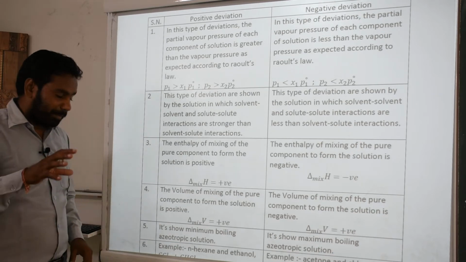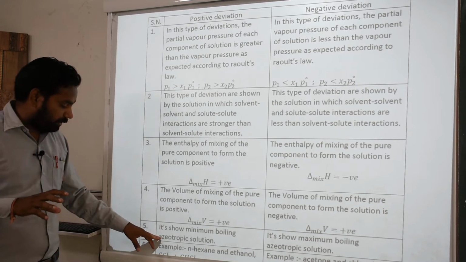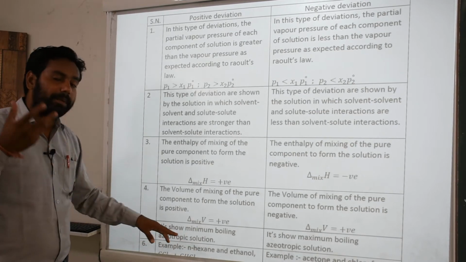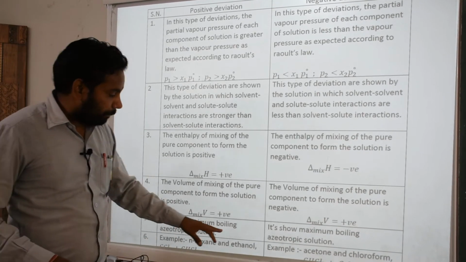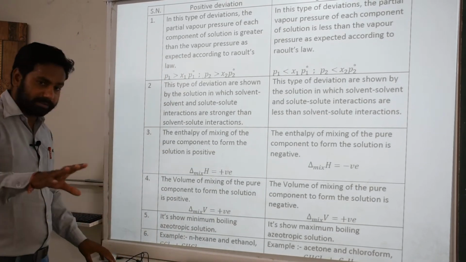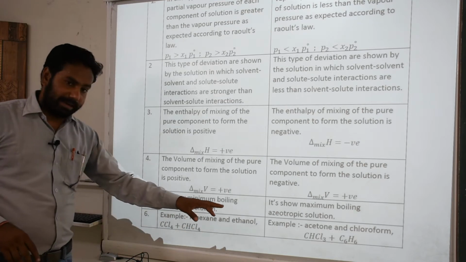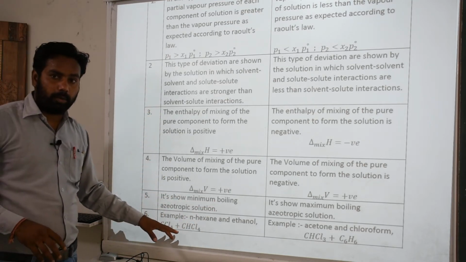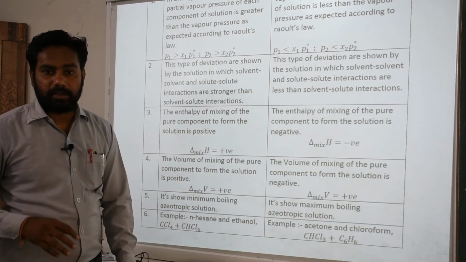Positive deviation shows minimum boiling azeotropic solution. Next topic is what is the meaning of azeotropic solution, and what is the meaning of minimum boiling azeotropic solution; we discuss in the next slide. Negative deviation shows maximum boiling azeotropic solution. Okay, we discuss in the next slide. Then one more thing, examples: n-hexane and ethanol is a positive deviation, carbon tetrachloride and chloroform is also a positive deviation. Then negative deviation: acetone and chloroform.